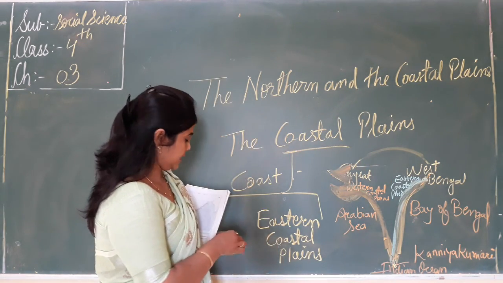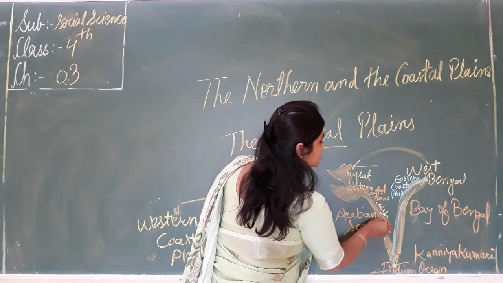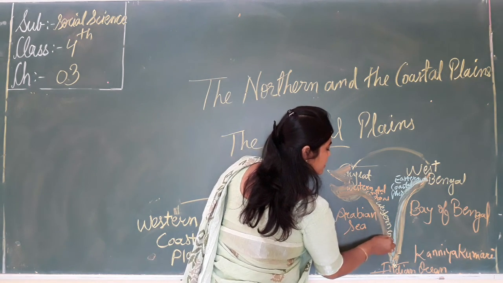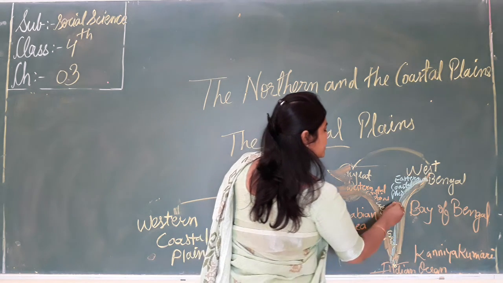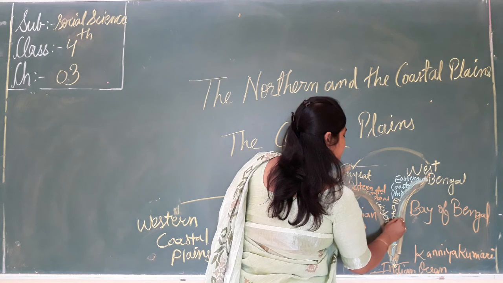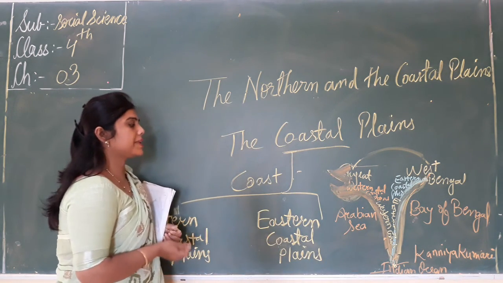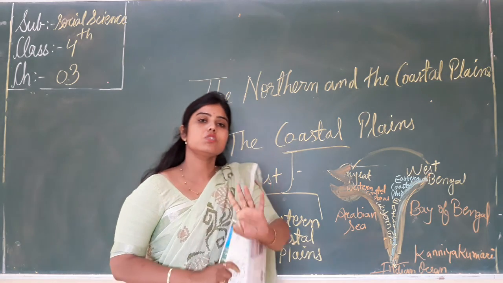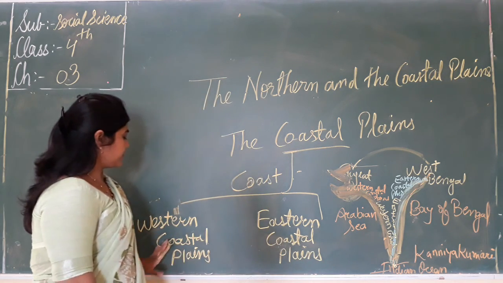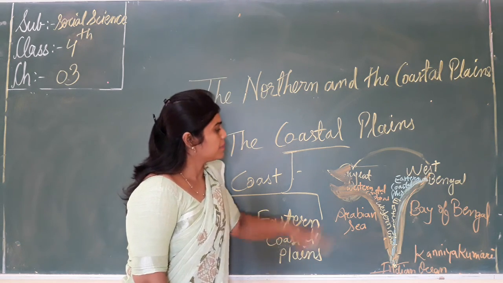And these are the Ghats: the Western Ghat, and here is the Eastern Ghat. So, how many coastal plains are there? There are two coastal plains: the western coastal plains and the eastern coastal plains.